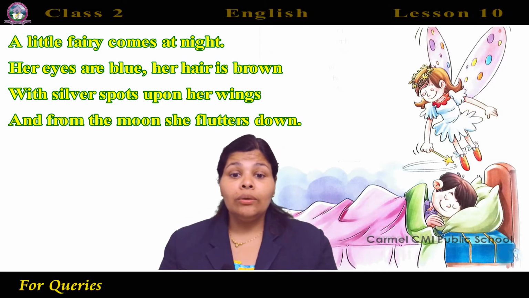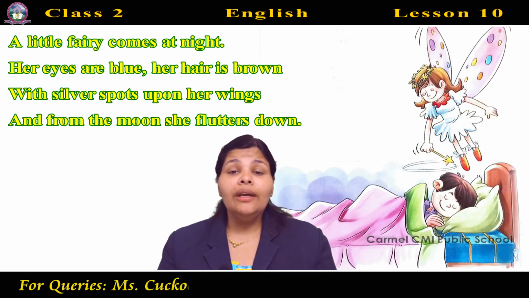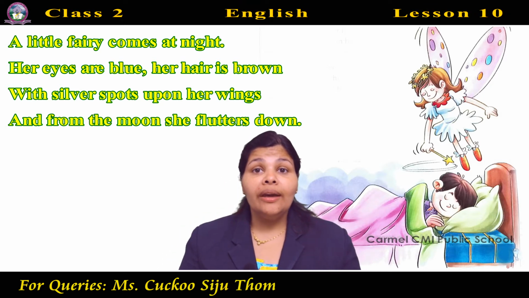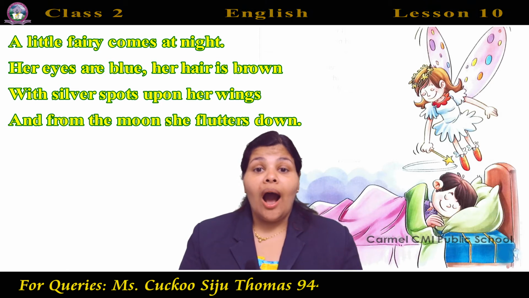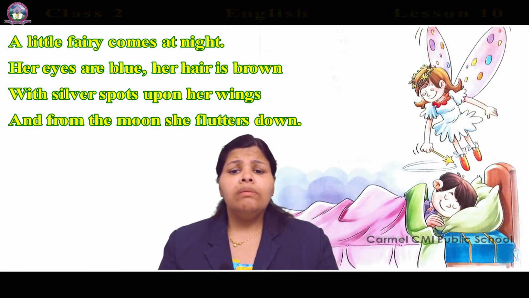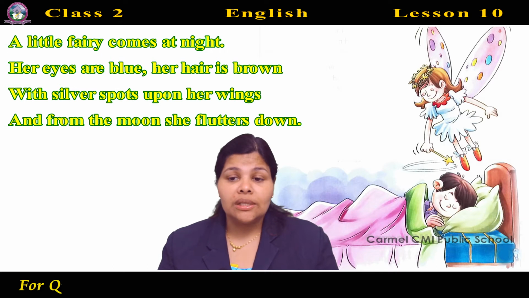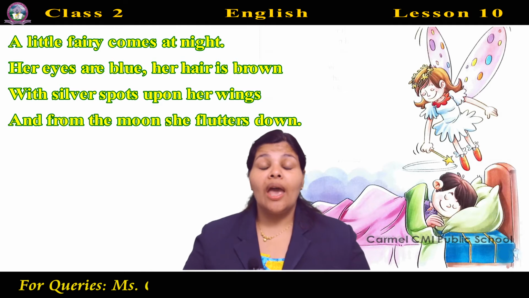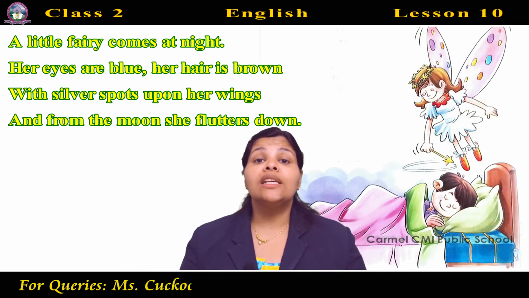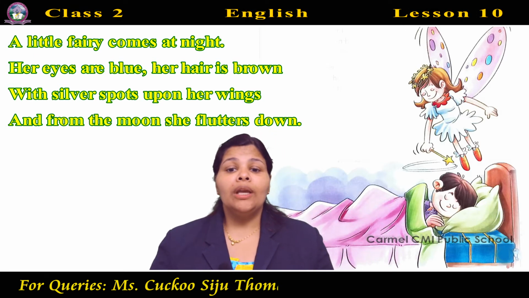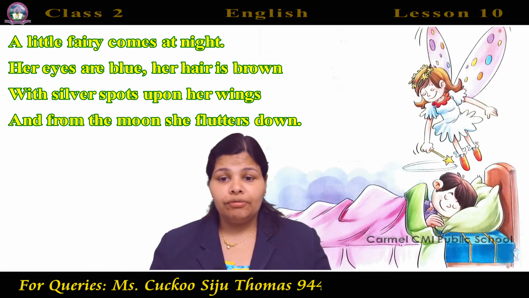And how does the fairy look? Her eyes are blue. What is the color of the eyes of the fairy? Blue. And her hair is brown. What is the color of the hair? Brown. So her eyes are blue. Her hair is brown, with silver spots upon her wings. And she has got wings. What does she have? She has got wings. And on that wings, there are silver spots. What do you mean by silver spots? Silver dots.